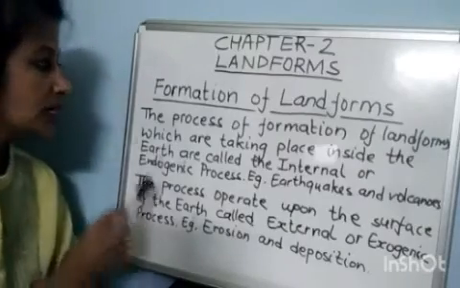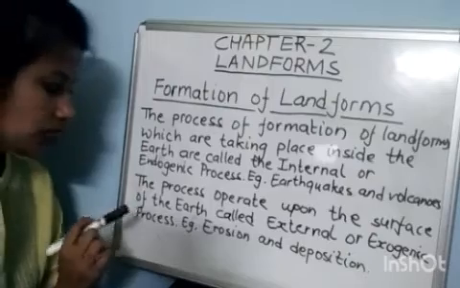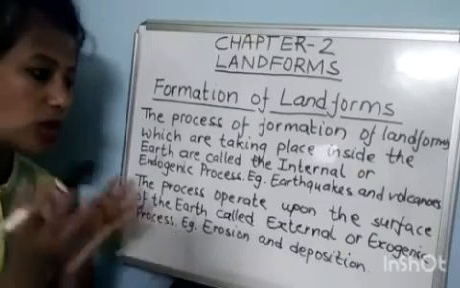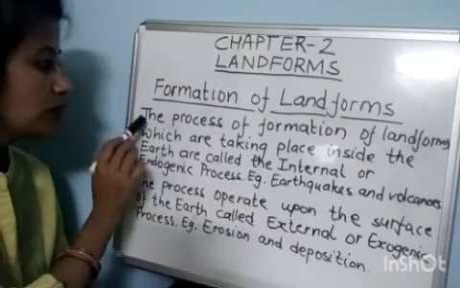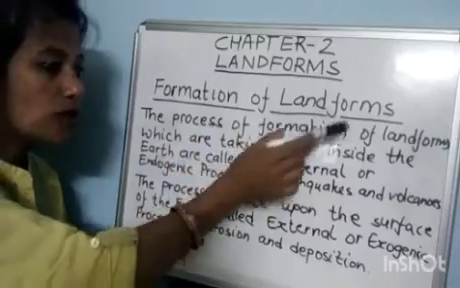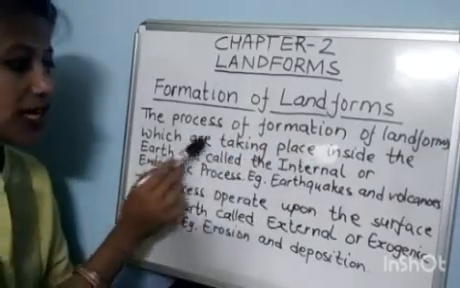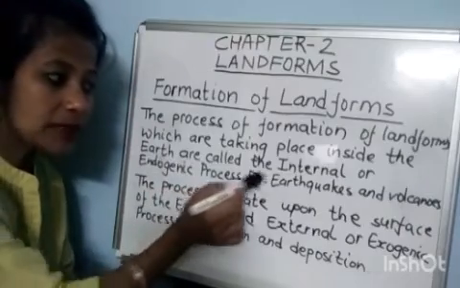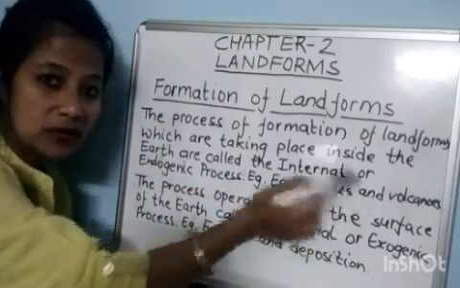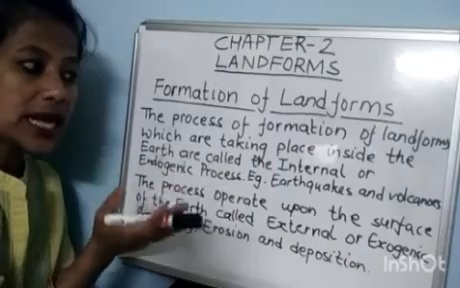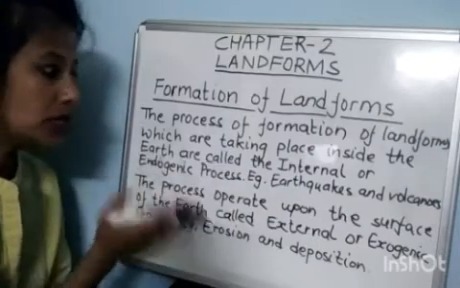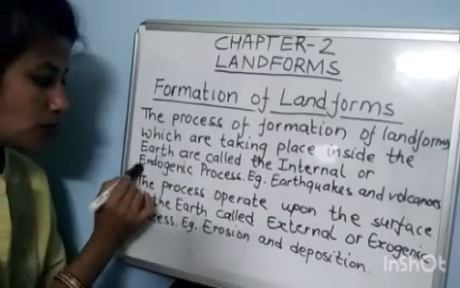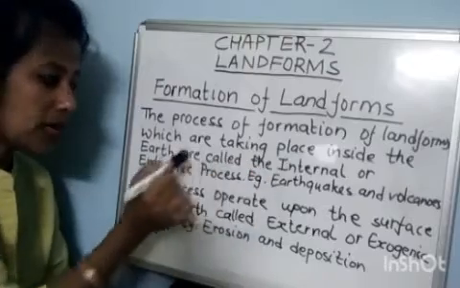Now, what are endogenic or exogenic forces or processes? First one, the process of formation of landforms which take place inside is the endogenic process. Examples: earthquakes and volcanoes. These types of activities occur due to what? Due to the endogenic or internal process.